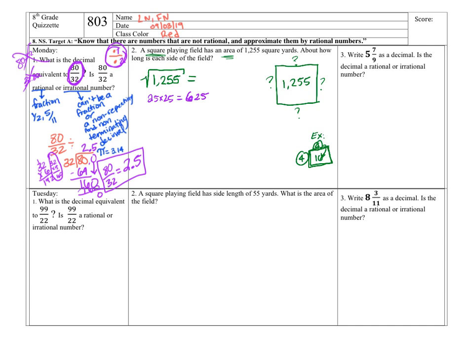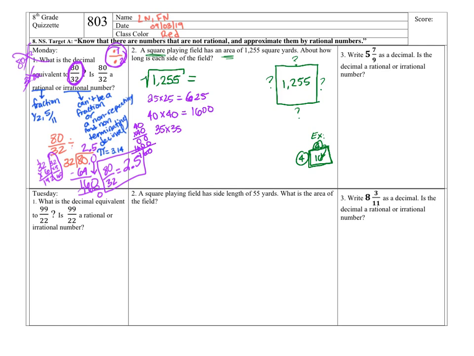So if I'm just thinking, what number times itself is going to get me anywhere close to 1,255? I think I'm going to guess 40. 40 times 40. So on the side, I'm going to do 40 times 40. That's 0, 0, 0, 16, 1,600. That's obviously too much because I'm trying to get 1,255. So think of a number a little less than 40 times itself. I'm going to say 35.